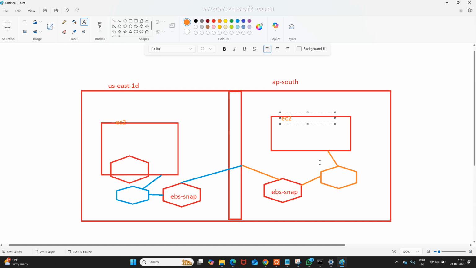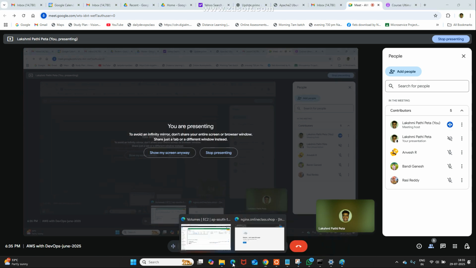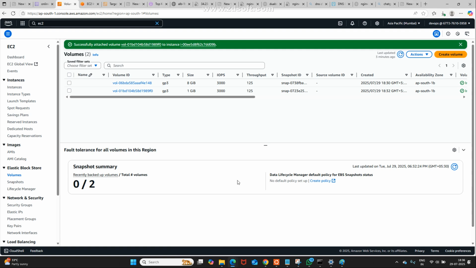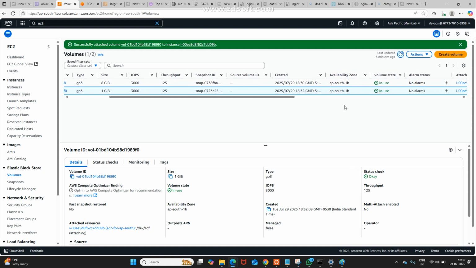Look, after attaching, we need to see the data, right? That is the important thing. Attaching is very simple. Did I attach or not? Quick response, we'll go and check. Is it really attached? I hope 1 GB. I hope I got attached. How can I know whether it is attached or not?